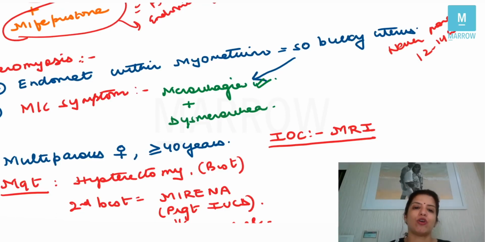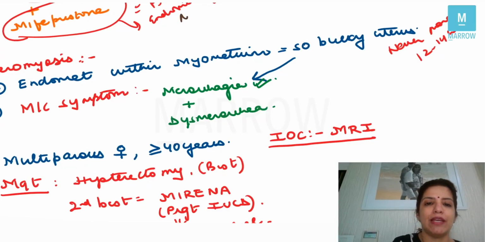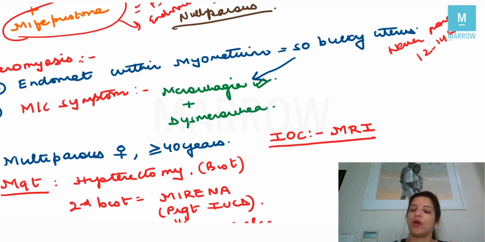Now in adenomyosis, you get a multiparous female more than 40 years who will come to you. Whereas in endometriosis, the female is nulliparous, right? So endometriosis is more common in nulliparous females, adenomyosis is more common in multiparous females. The investigation of choice in endometriosis was laparoscopy. The investigation of choice in adenomyosis is MRI. Management of endometriosis was medical management; management of adenomyosis.